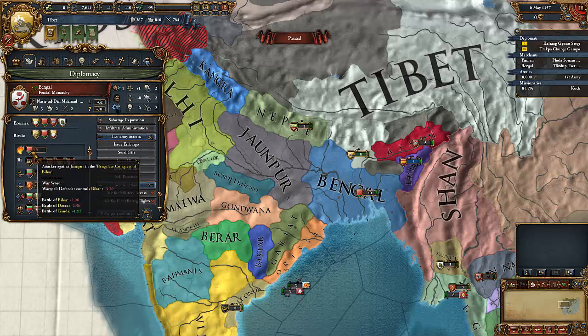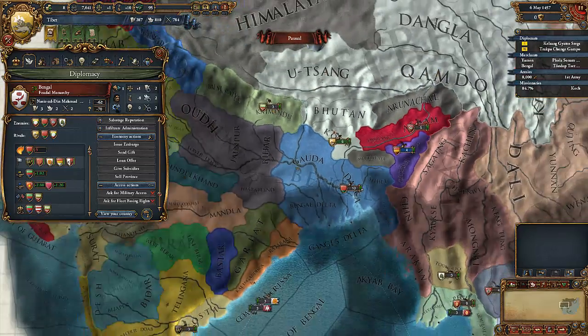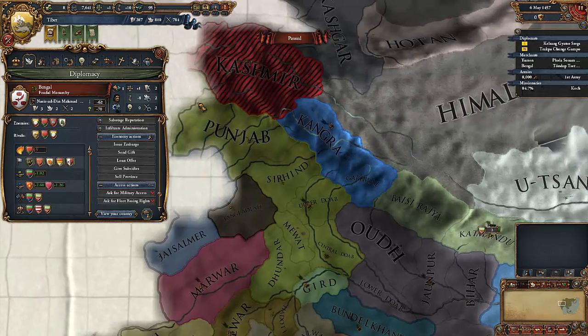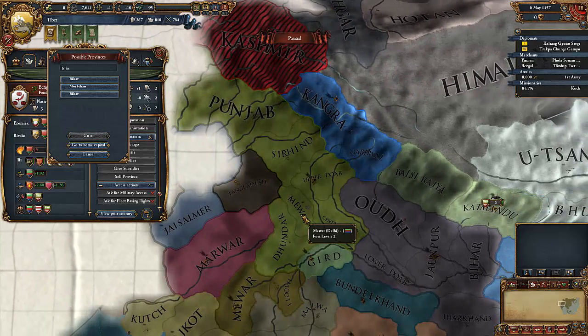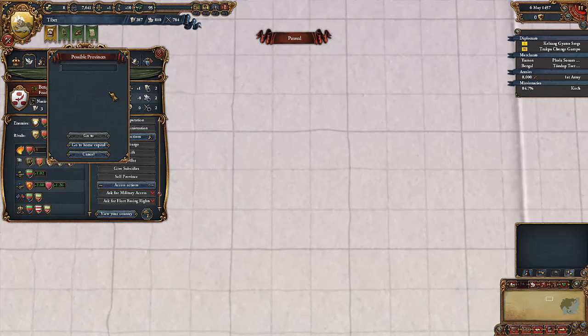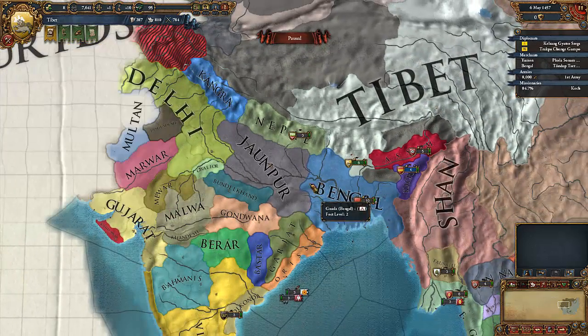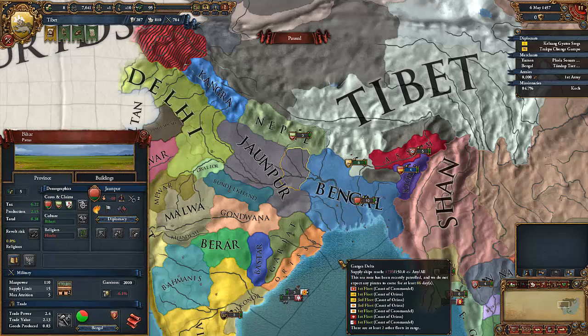Let's see. Bengalese conquest of Bihar. So they are after... What? What are they after? Bihar. Where is Bihar? Bihar. Yeah. I don't think that's the right Bihar. Ah, there we go. So Bengal are attacking Jaunpur.